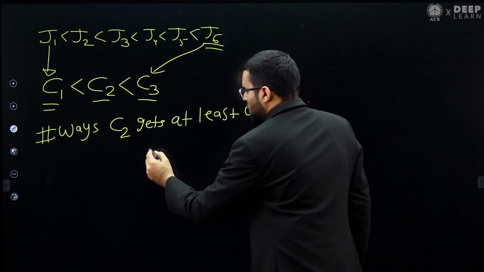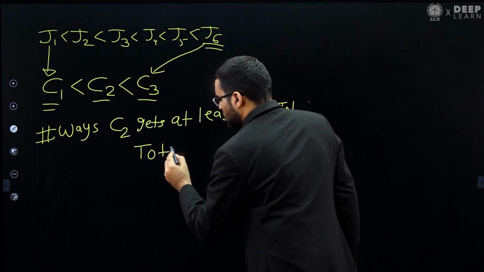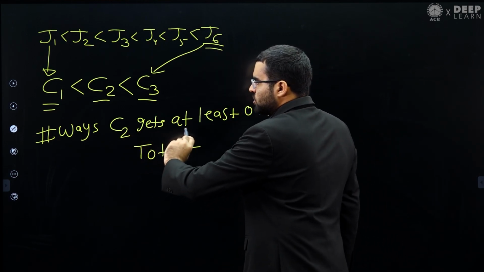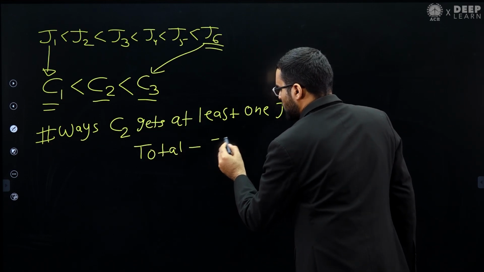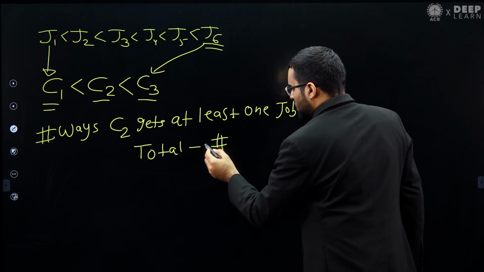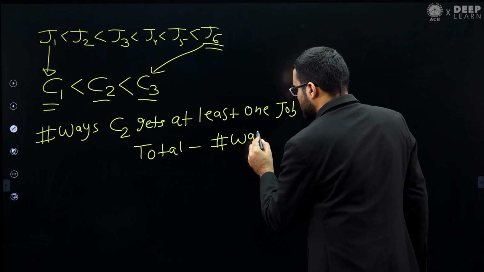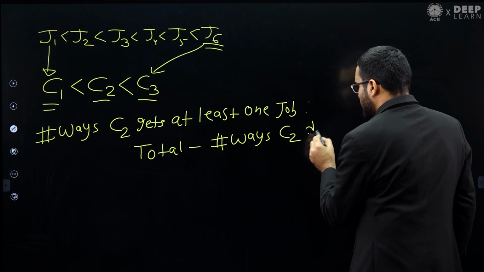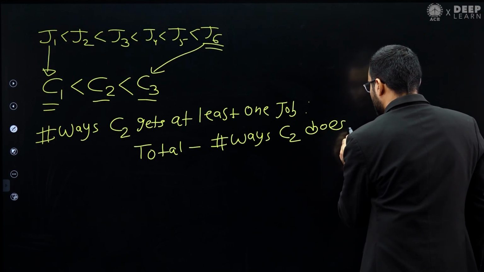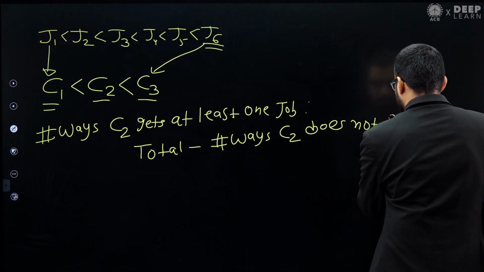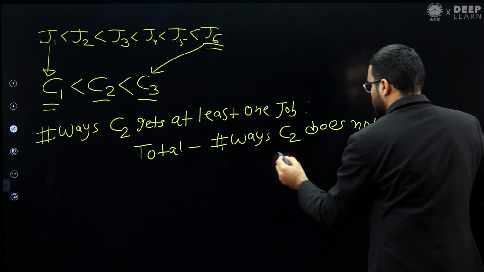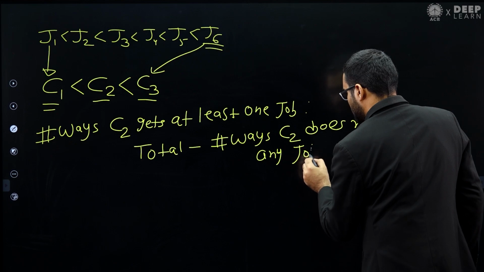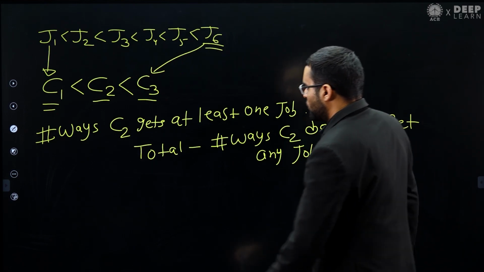This will be the total number of ways minus the number of ways such that C2 does not get any job. So I can say total number of ways minus number of ways such that C2 does not get any job. This is what we want to find out.